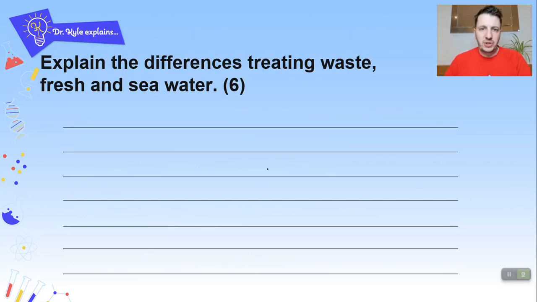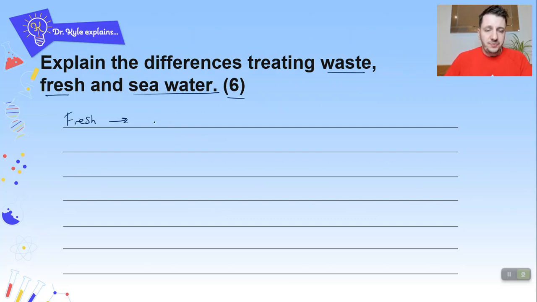Okay, next question, 6 marker here. What you may well have to do is say the differences between treating waste, fresh and seawater. So I'm going to divide this up quickly and have a go at answering this. I would start with fresh because that's probably the easiest one to do. You could say ground instead as well, there are different words they could use for this. So for fresh water, I'm going to bullet point this as quick as I can.